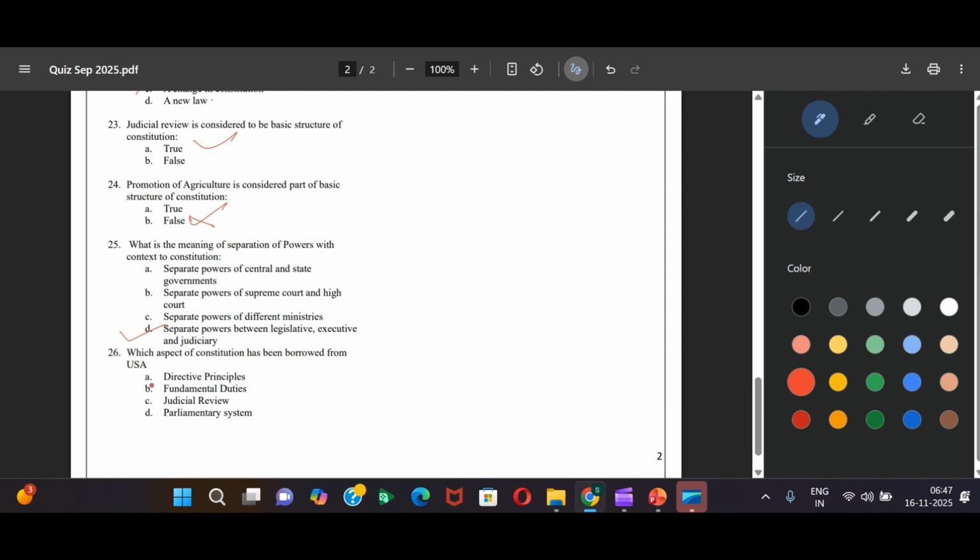Which aspect of constitution has been borrowed from USA? As we spoke, judicial review. Okay. Fundamental duties, they have been taken from USSR. Directive principles, we just saw it's Ireland. Okay. Judicial review, US. And parliamentary system, UK.